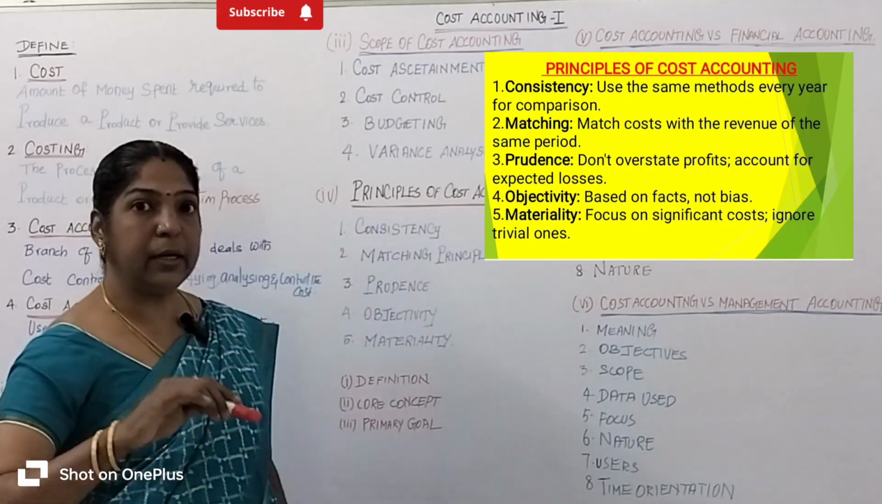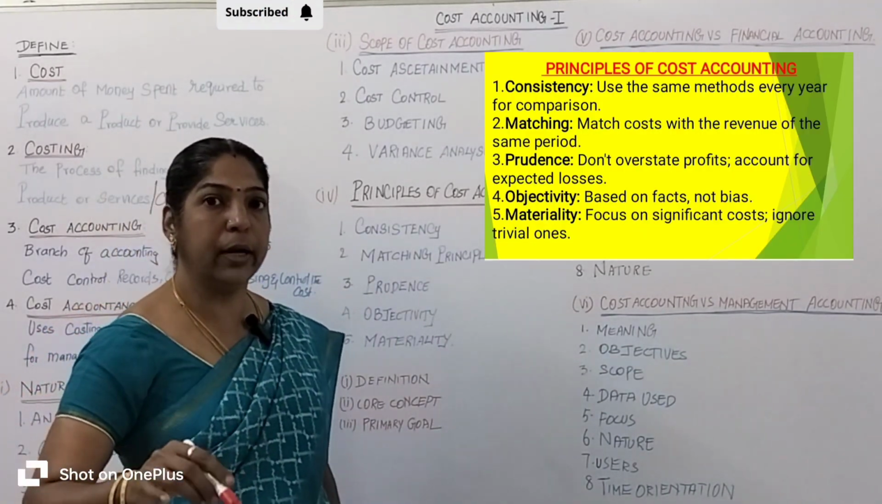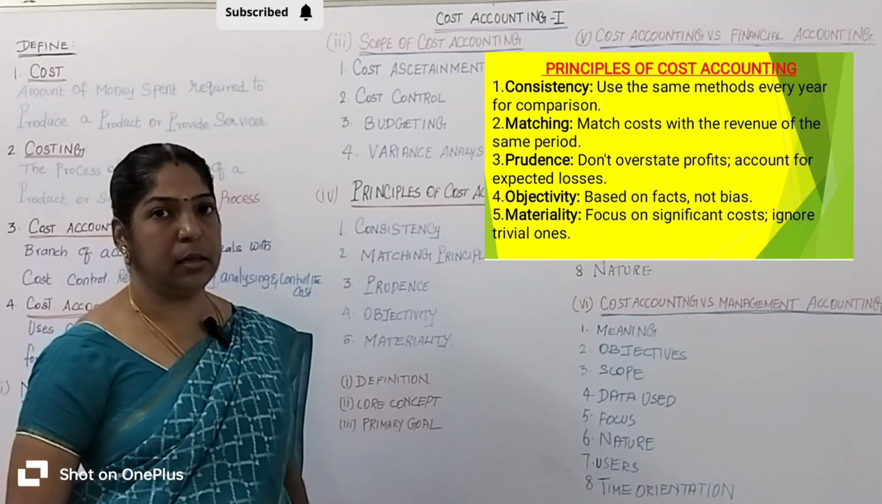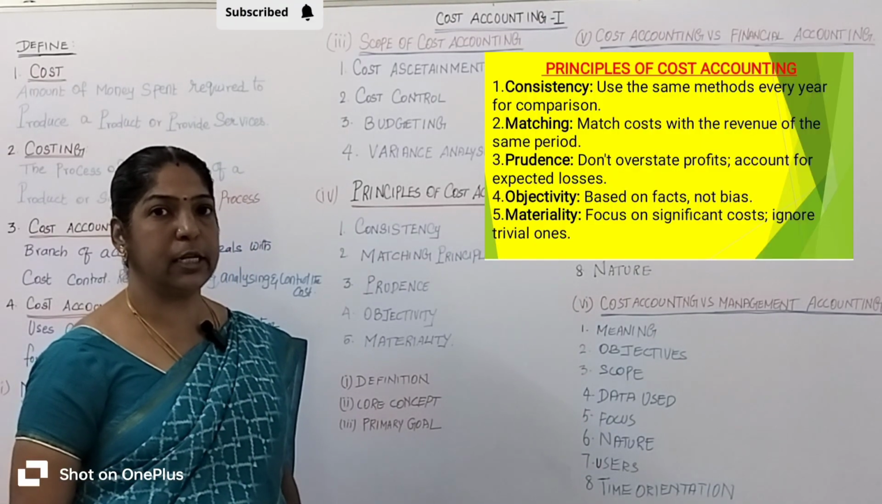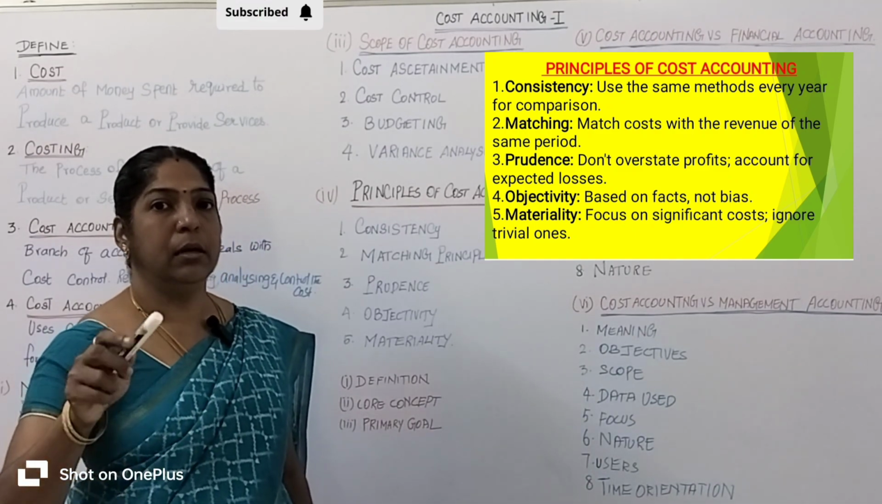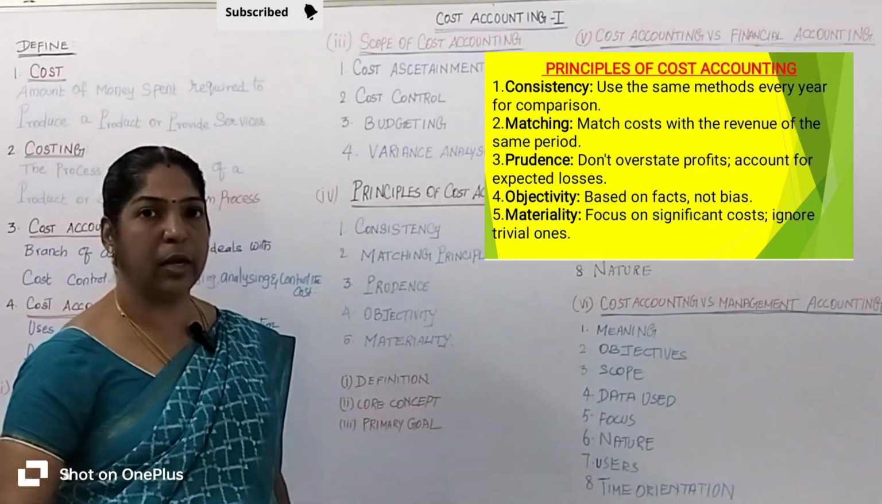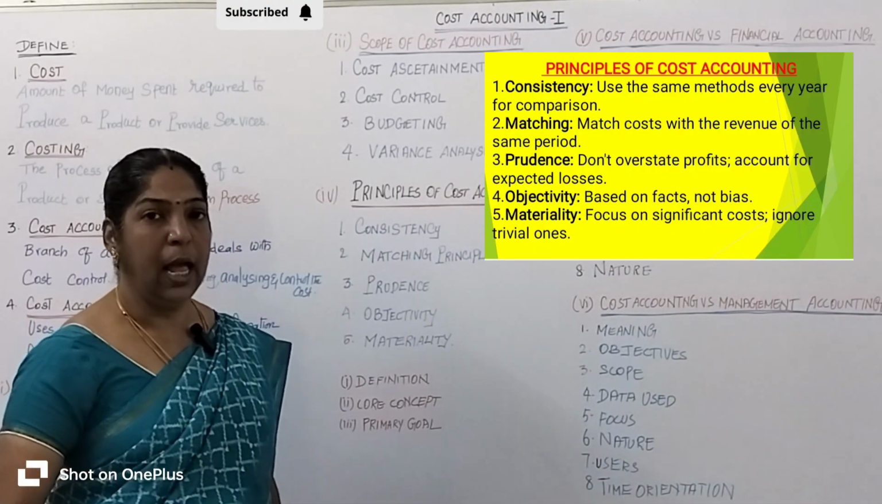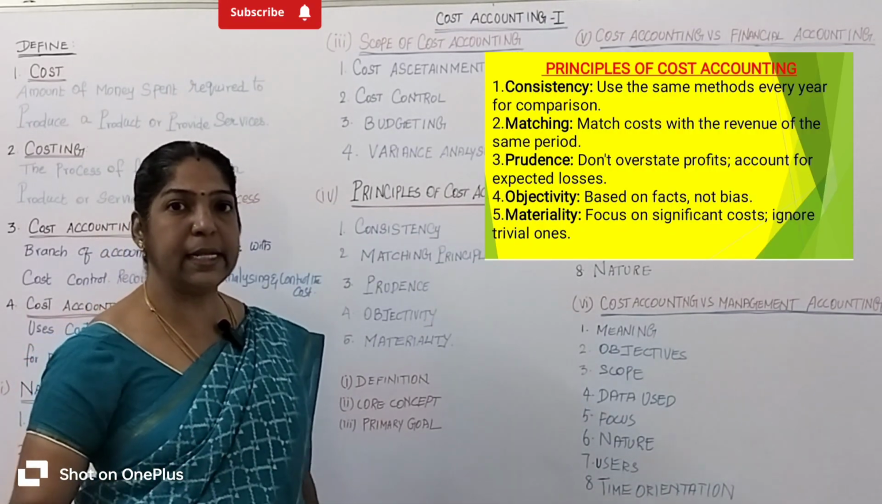All the expected loss should be recorded. Uncertain profit should not be understated. I will explain with a suitable example. A company records 5,000 rupees as bad debts. Okay, bad debts means what? Loss. It is a possible loss. Okay, I will explain with a clear example.